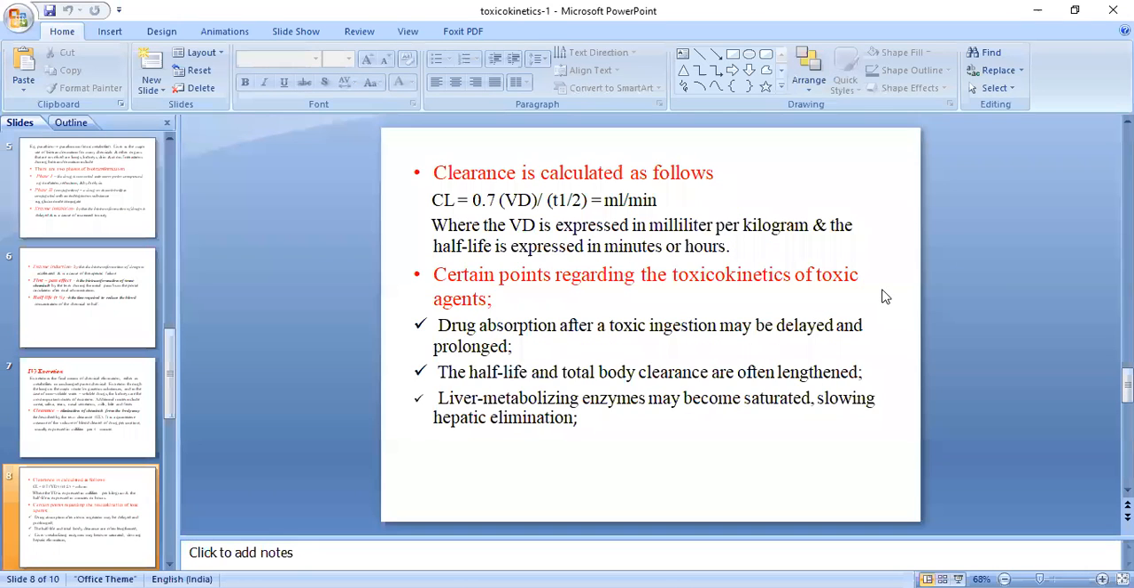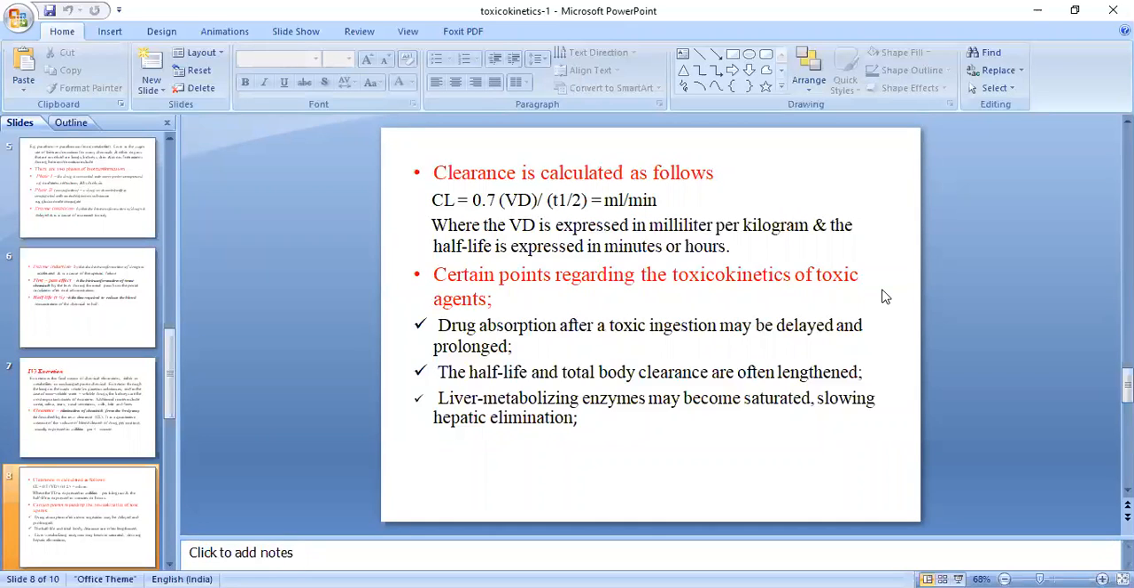Clearance can be calculated with this formula: 0.7 times the volume of distribution, divided by T half. You need to express it as ml per minute. Whatever value you get after taking the reading, you can convert into per minute. Here VD is expressed in milliliter per kilogram and half life is expressed in minutes or hours. All these parameters have their own values.